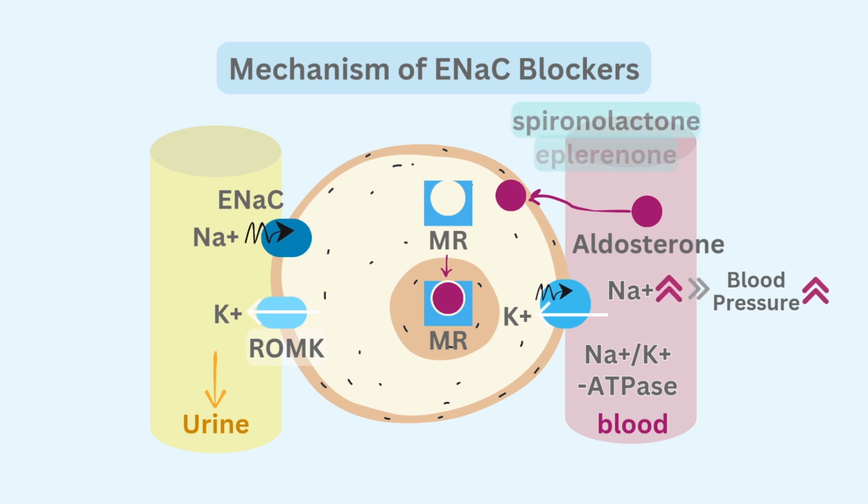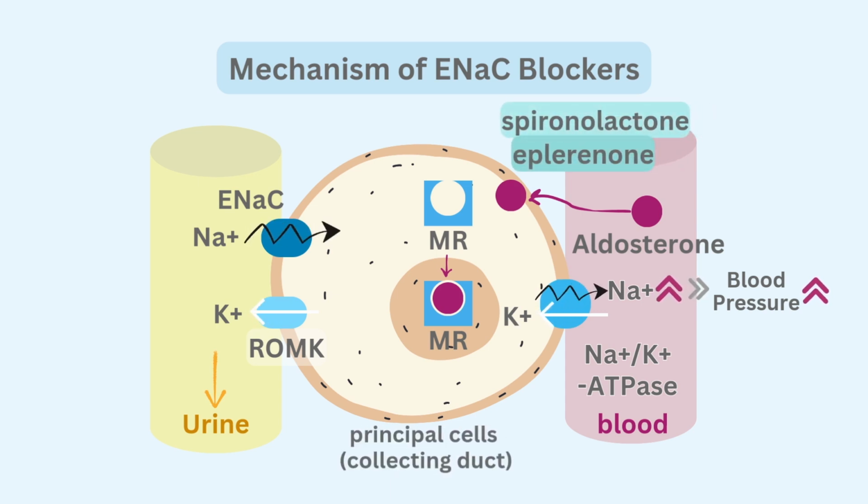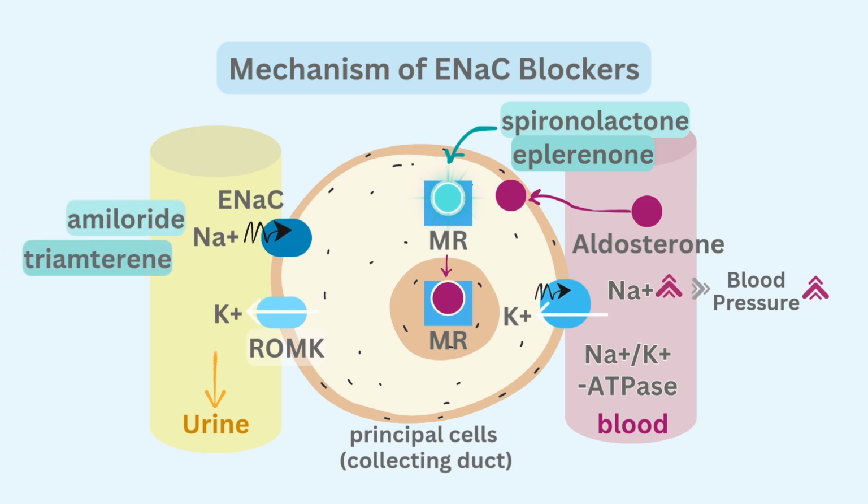Mineralocorticoid receptor antagonists like spironolactone and eplerenone block the mineralocorticoid receptor in principal cells. ENaC blockers like amiloride and triamterene block the ENaC channel directly.